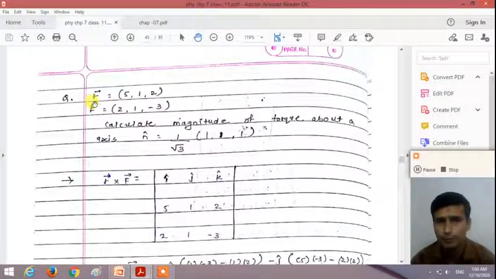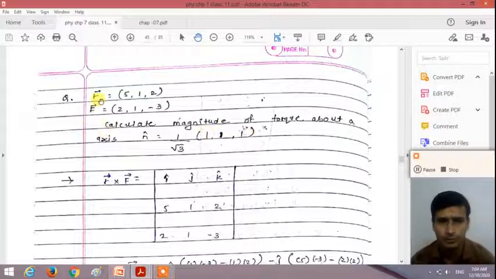Here the position vector of the particle is given as 5, 1, 2, and the force acting on the particle is given as 2, 1, minus 3. The rigid body is rotating about an axis n cap equal to 1 by root 3 times (1, 1, 1). Calculate the magnitude of the torque about this axis.